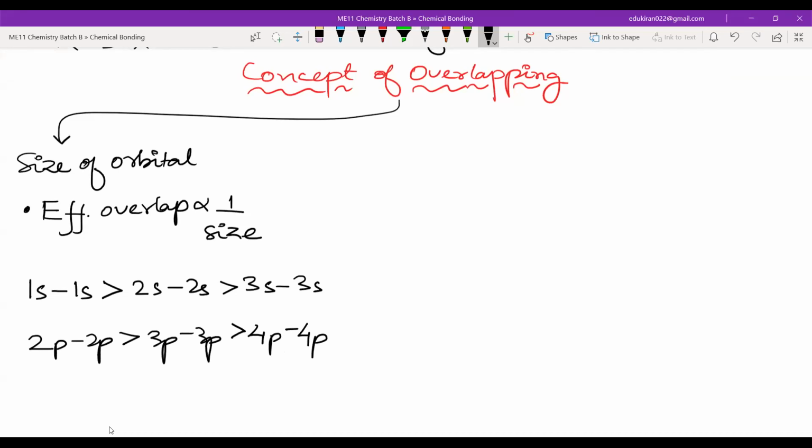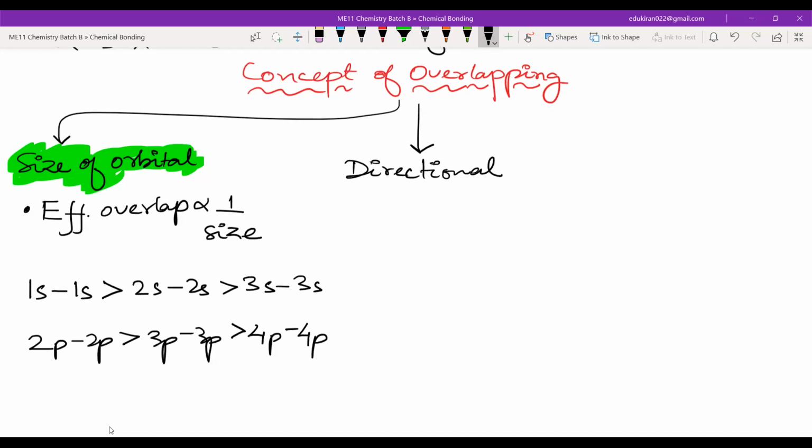Okay, now the next point in the concept of overlap is the directional character. Let me just highlight these points, right? Size of orbital is important. Then you have directional nature.